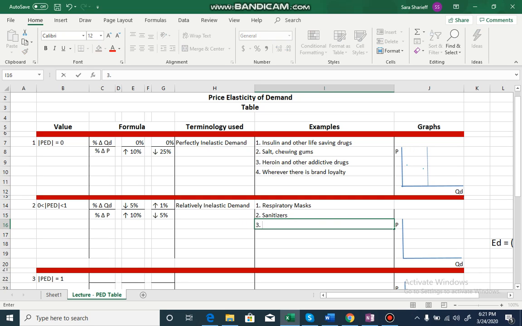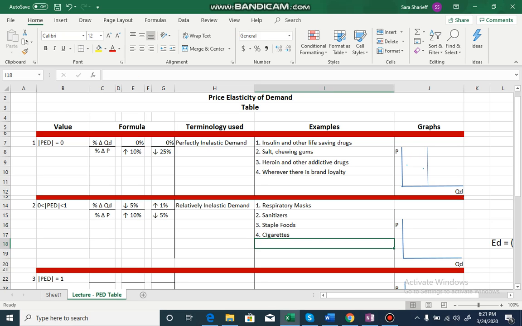What else? Staple food items. I've already shared this concept with you. Staple food items have an inelastic demand because you're habituated to consuming them. We are habituated to consuming wheat, roti, rice, so they have an inelastic demand. Cigarettes have an inelastic demand. All goods which cause dependency, cigarettes, sleeping pills, they have an inelastic demand. Necessities like electricity and other utilities, they have an inelastic demand. You must consume them. You need them. Even if prices are increasing, you must purchase them.